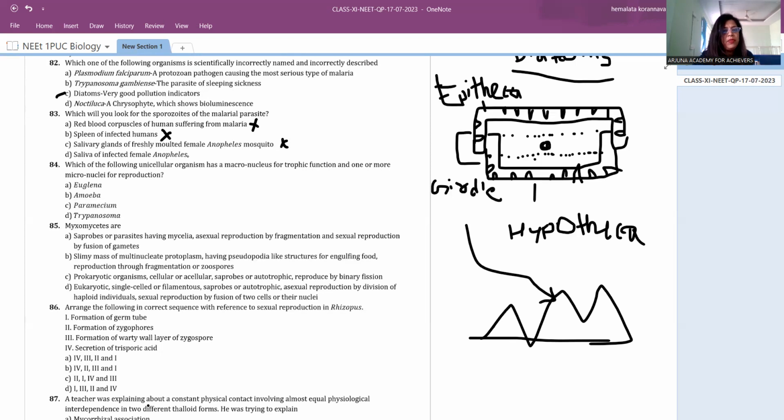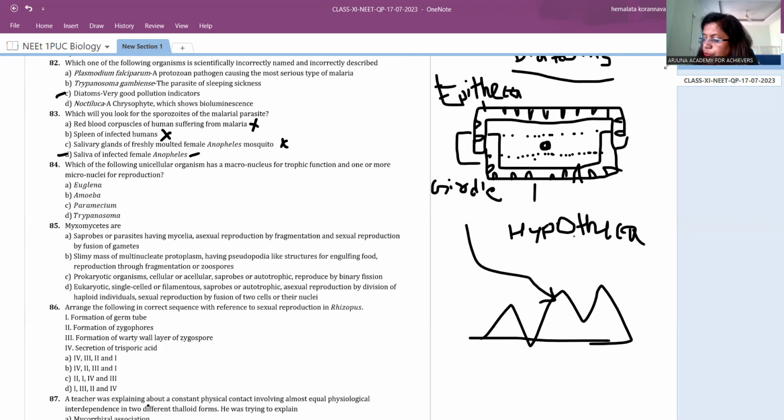Saliva of infected female Anopheles mosquito is correct. It is the female Anopheles mosquito because in the mosquito it completes its sexual cycle. In its gut they develop and deposit in the salivary gland in the form of sporozoites. When they bite into the human bloodstream, they are in sporozoite form. After that, they go to the liver. Therefore, you can look for sporozoites in the saliva of an infected mosquito. Answer is D, right?